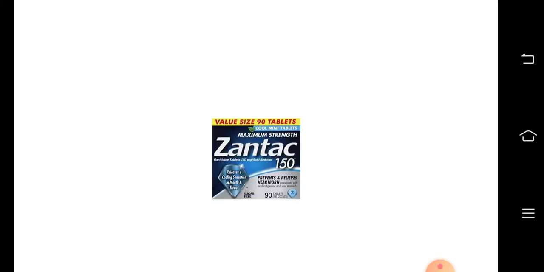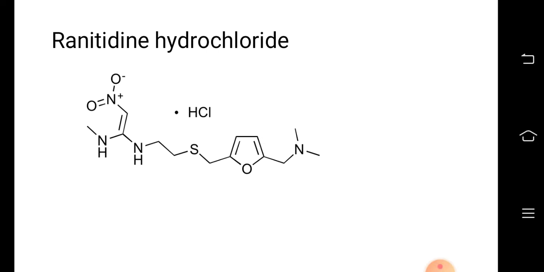This is our antacid Zantac. Ranitidine hydrochloride is the name. Here we have 2 nitrogen, 1 sulfur, 1 oxygen, and a tertiary nitrogen. Total how many nitrogen? 1, 2, 3, 4. 1 sulfur, 1 oxygen, and HCl.